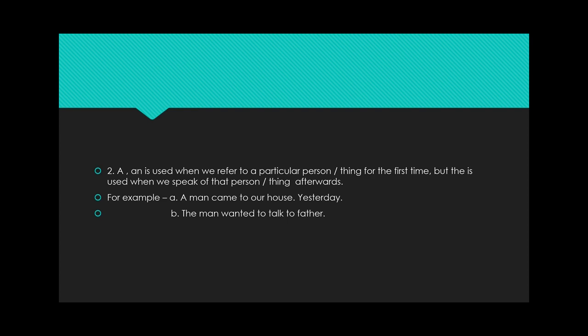That's why in the first example and in the second, in both cases we are talking about the same man, but in the first case we did not know about that man. That's why we have used a before the noun man. But in the second case, we already know about this man. That's why here, before the noun man, we have used the article the.